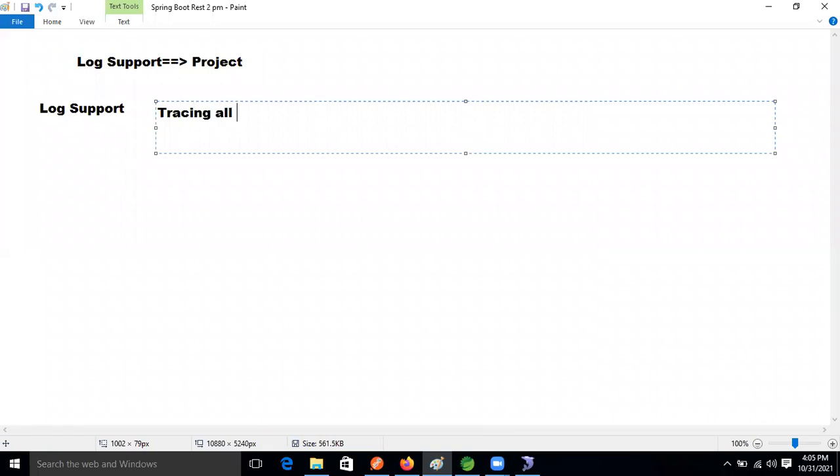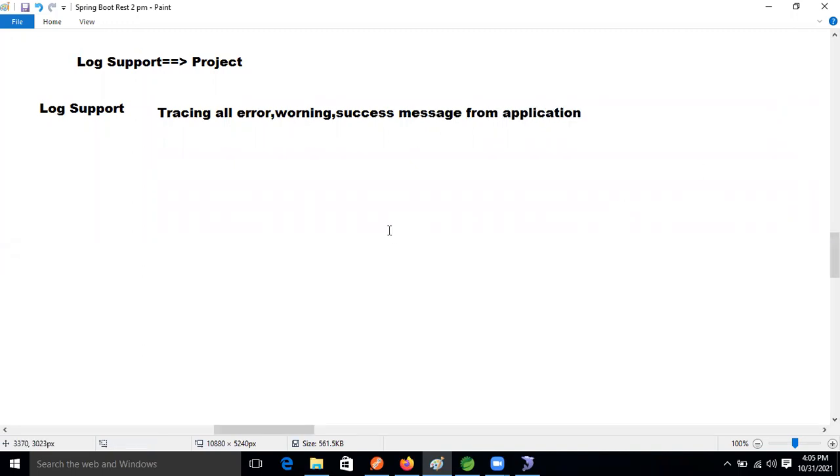Tracing what? All error, warning, success message, right? Success message from the what? From application, guys. Okay, from what? Application. Means what? Just normally, guys.